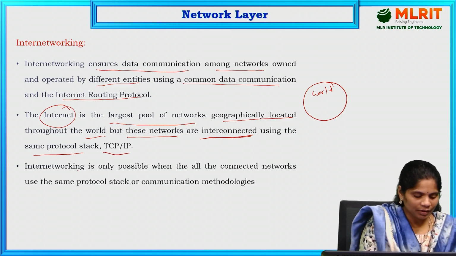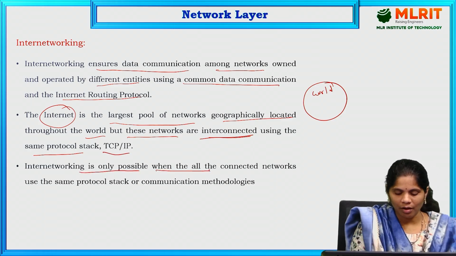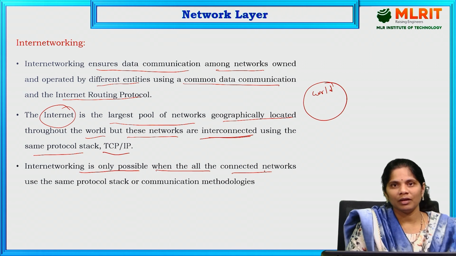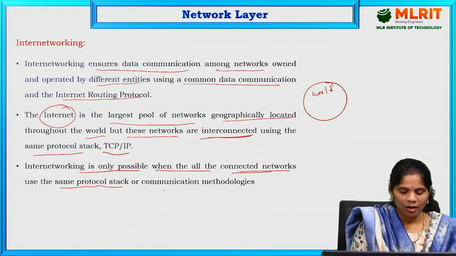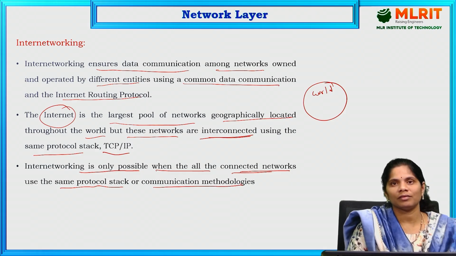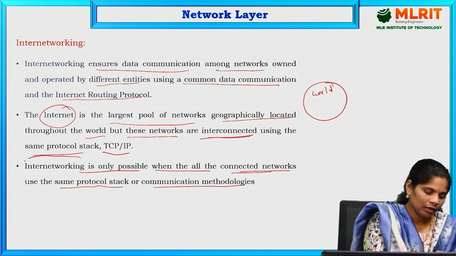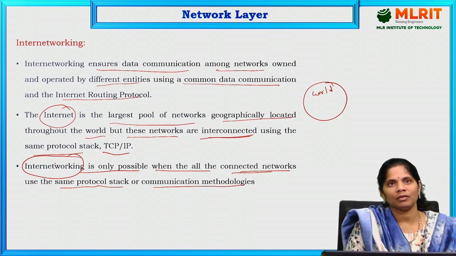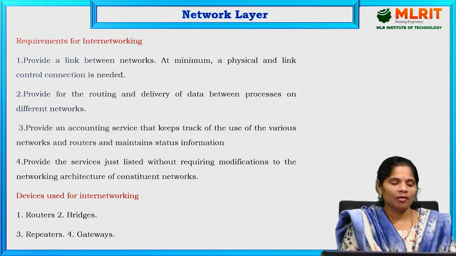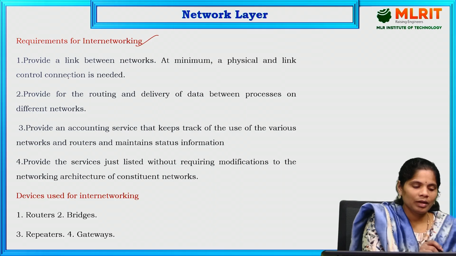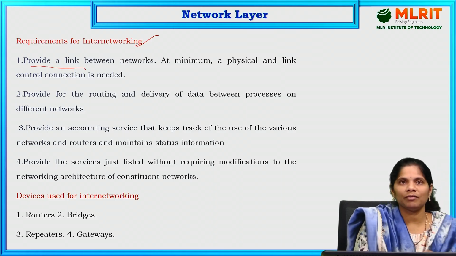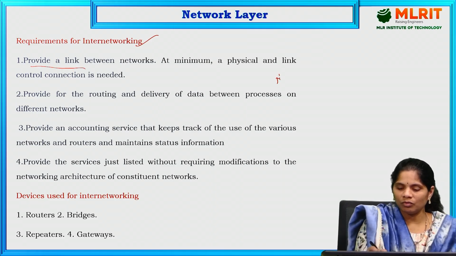This internetworking is only possible when all the connected networks use the same protocol stack or communication methodologies. Then only is interconnection between the networks possible. This is about internetworking. What are the requirements for internetworking? Internetworking is mainly about providing a link between the networks. From one network to another network, we are providing some link.